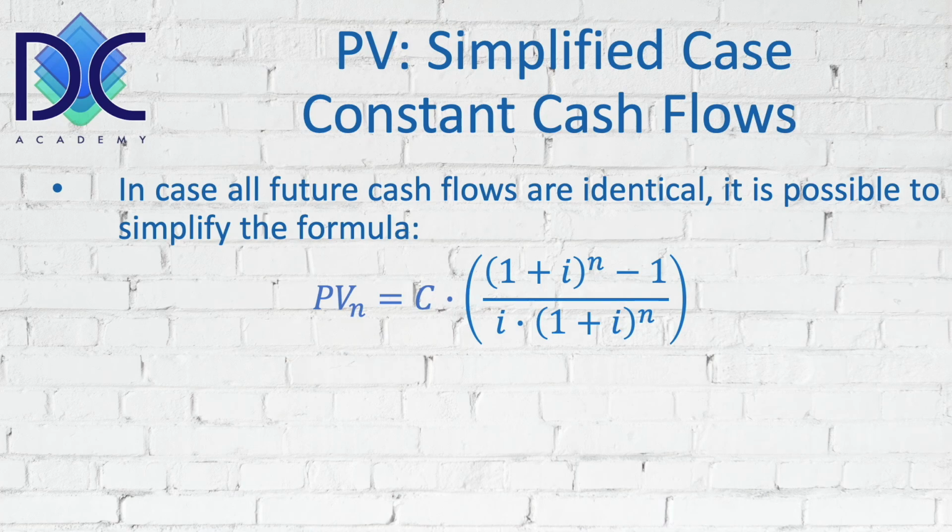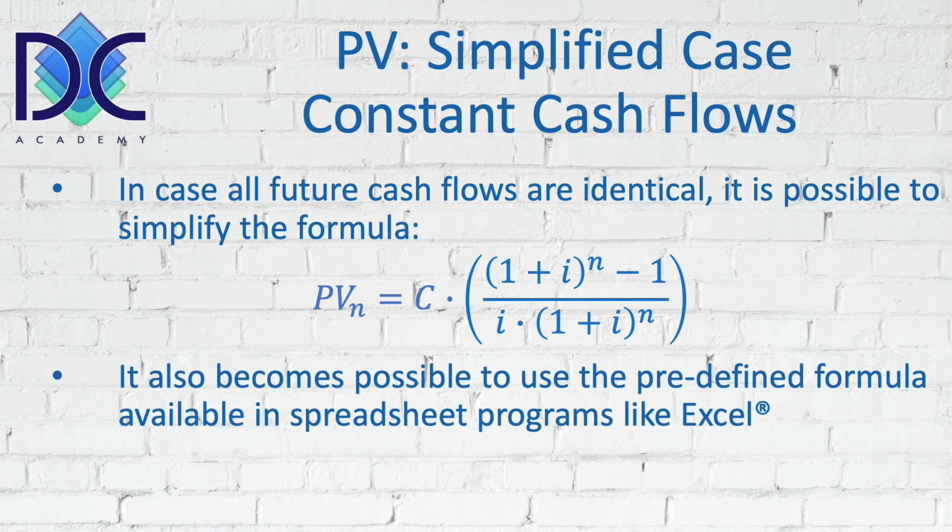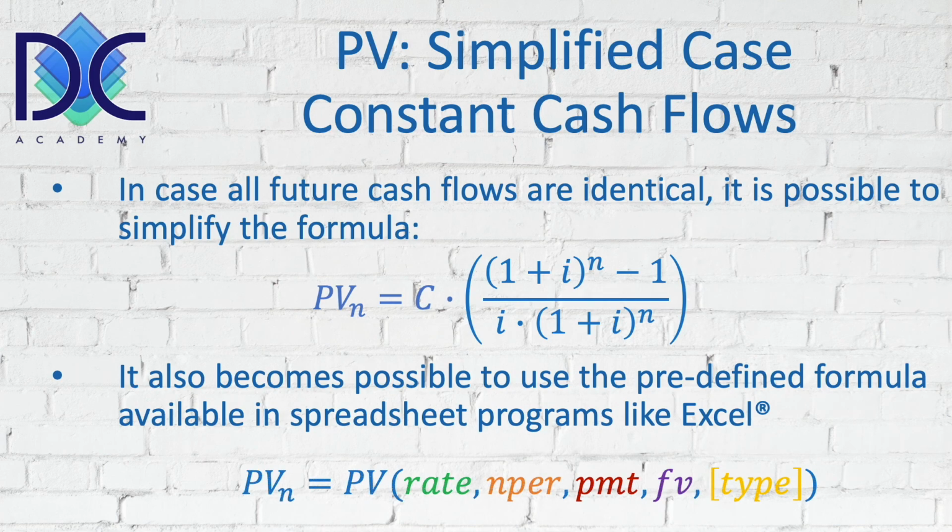But we already spoke about Excel and other spreadsheet programs or financial calculators. They have built-in formulas. For example, in Excel, you can find a formula which will give you the present value of repeating, identical cash flows very quickly. It's the PV formula, and you have to put in the rate, the interest rate that you're considering, the number of periods, and the PMT, the cash flows that you are considering, but the number should be negative in the formula.